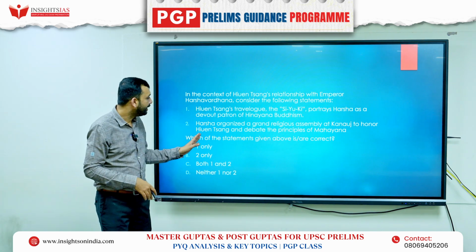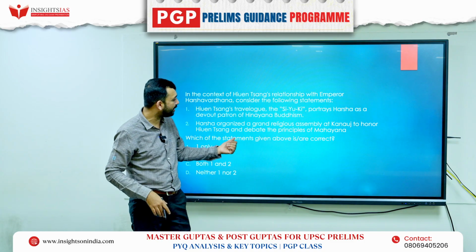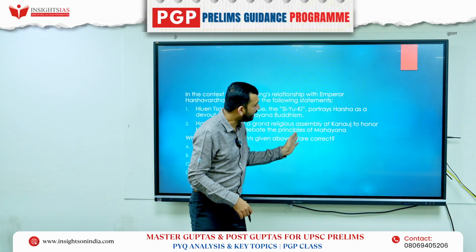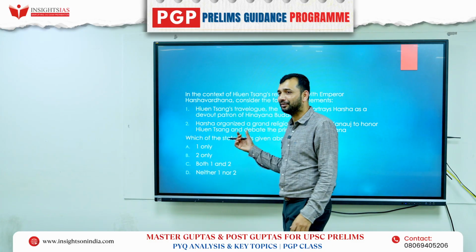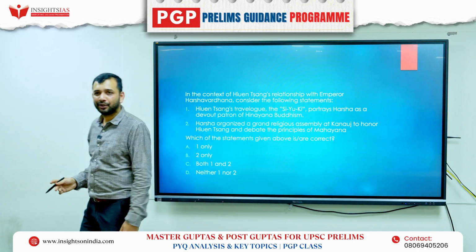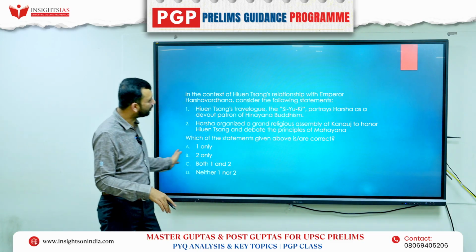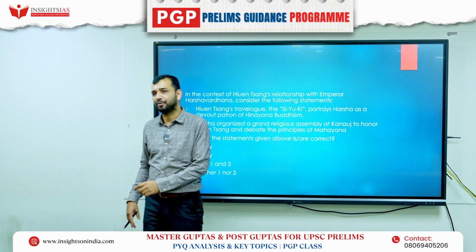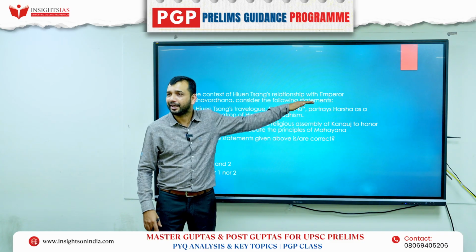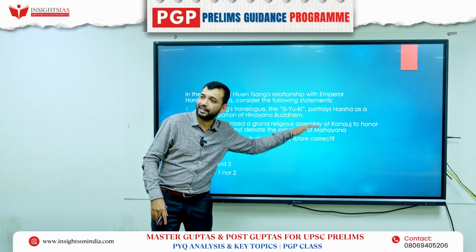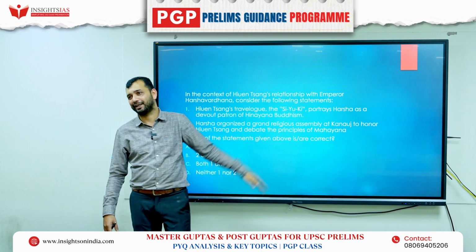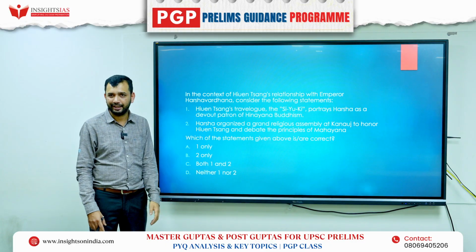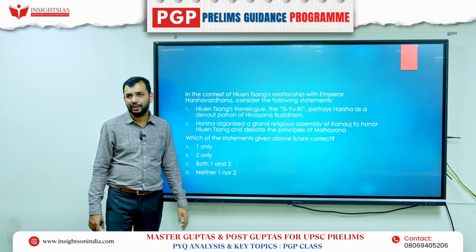Right? Harsha organized a grand religious assembly to honor Huan Song and debate the principle of Mahayana. Here it is correct. Here, I should have changed it to Hinayana, but I just forgot to. Otherwise, I should have changed it to Kannauj and then discussed Hinayana. Then this would also become incorrect. Or I would have just added only to honor Huan Song. Up to that also it would have been fine. Because here, there is a contradiction within the first two statements only. If this is correct, then this cannot be correct. Right? So anyway, the second statement is correct. The first statement is incorrect. So the answer will be 2 only.